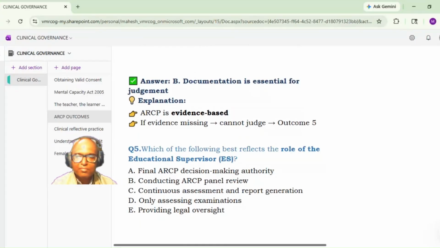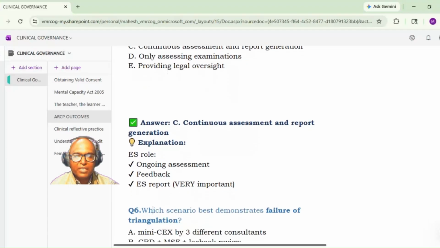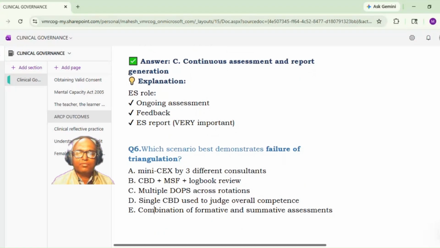Next. Which of the following best reflects the role of the educational supervisor? A. Final ARCP decision-making authority. B. Conducting ARCP panel review. C. Continuous assessment and report generation. D. Only assessing examinations. E. Providing legal oversight. So it is C, continuous assessment and report generation. The educational supervisor's role is ongoing assessment, giving feedback and preparing the report. Next. Which scenario demonstrates failure of triangulation?